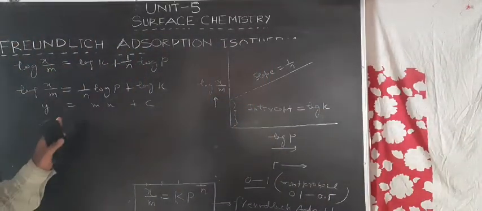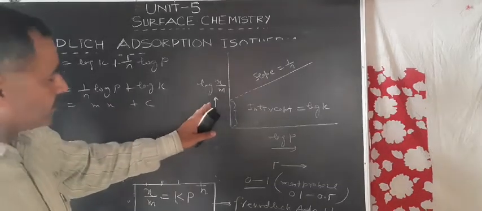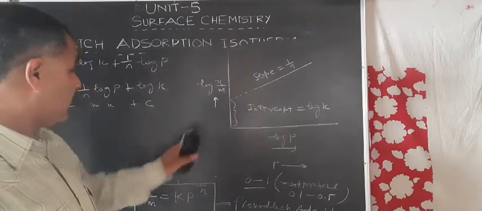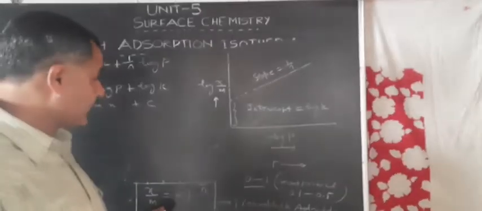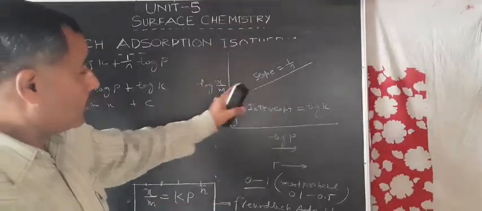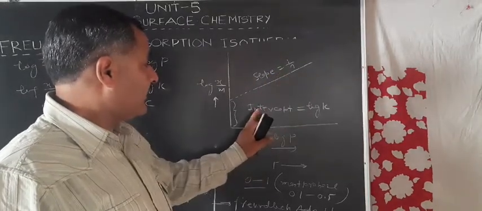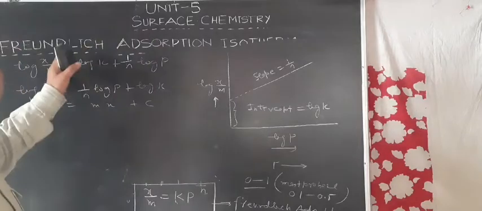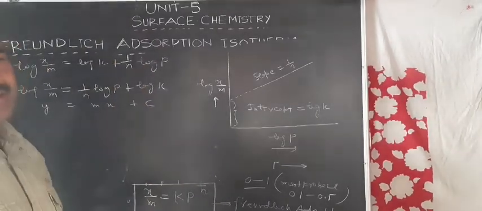So this type of straight line should be obtained on taking the log of this Freundlich adsorption isotherm, whose slope is equal to 1 upon n and intercept on y-axis is log of k. Then we say this Freundlich adsorption isotherm is a valid expression.